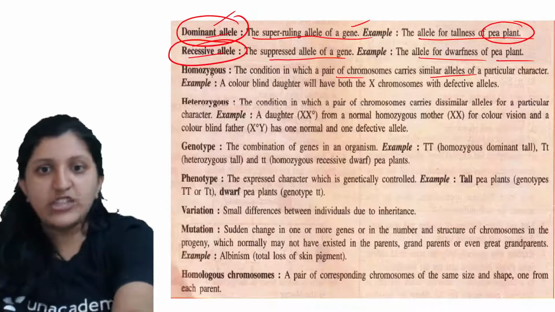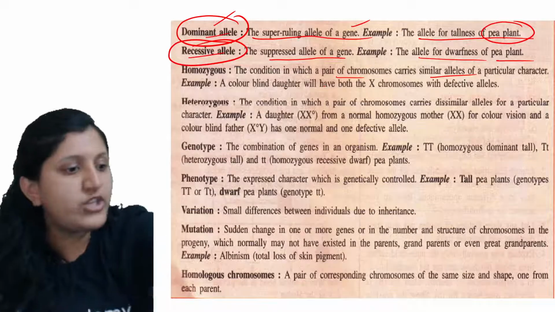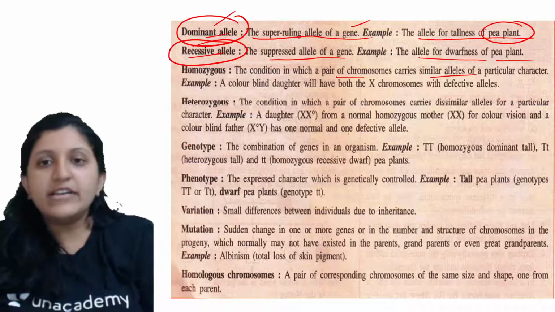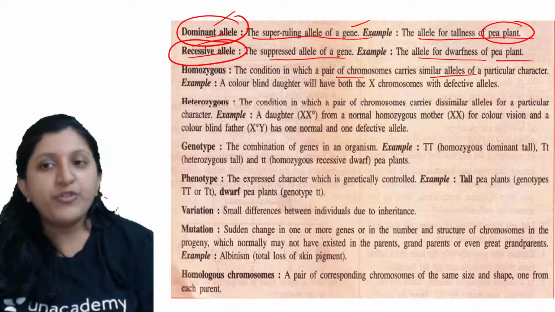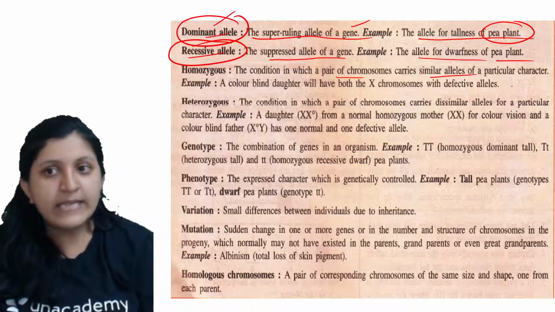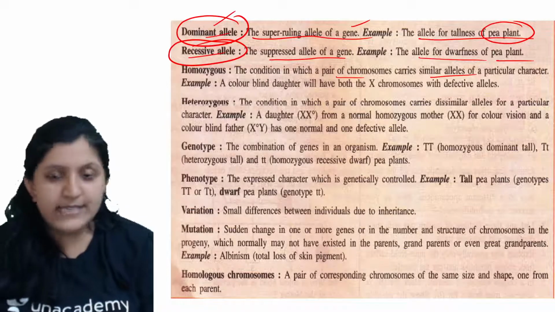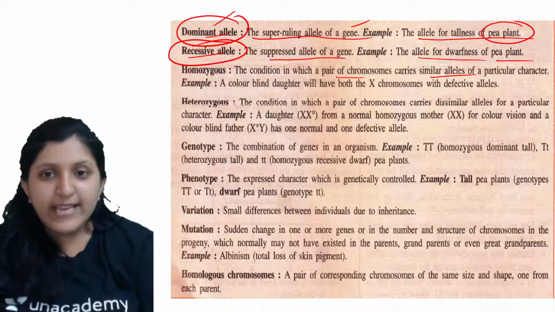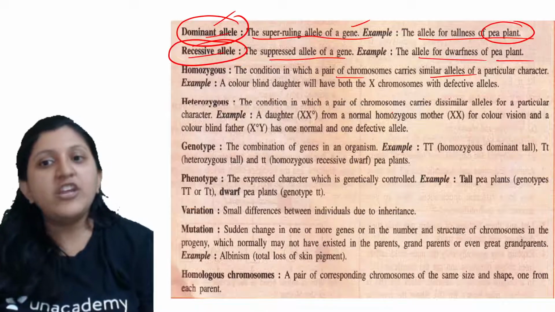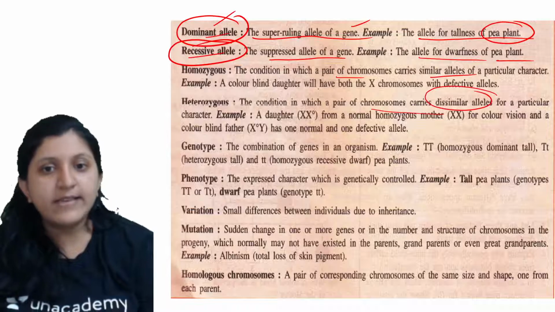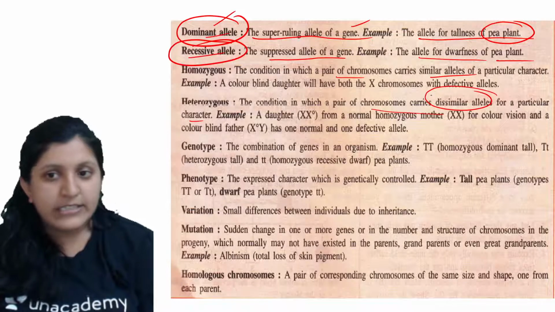So let's see the definition. Homozygous is a condition in which a pair of chromosomes carry similar alleles of a particular character. You can see that color blindness is mentioned. Then heterozygous is a condition in which a pair of chromosomes carry dissimilar alleles for a particular character.